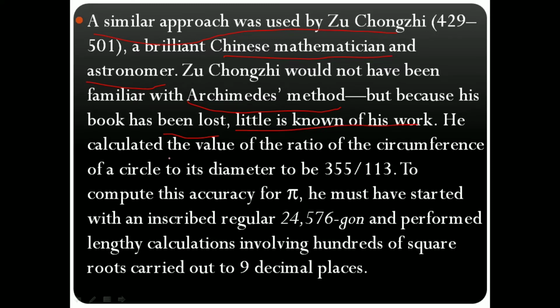He calculated the value of the ratio of the circumference of a circle to its diameter to be 355 by 113. To compute this accuracy for pi, he must have started to inscribe a 24,576-gon and performed lengthy calculations involving hundreds of square roots carried out to 9 decimal places. So you can think, hundreds of square roots.